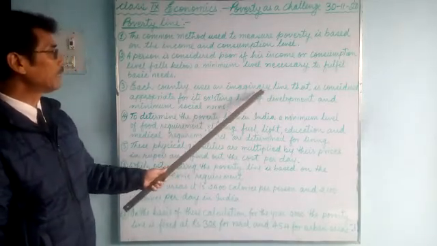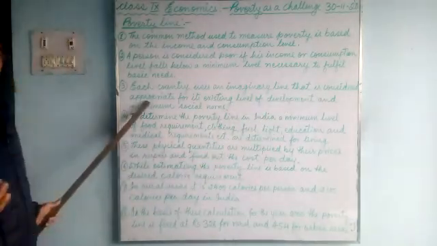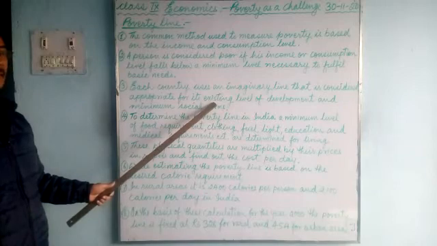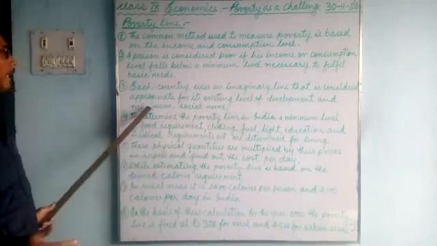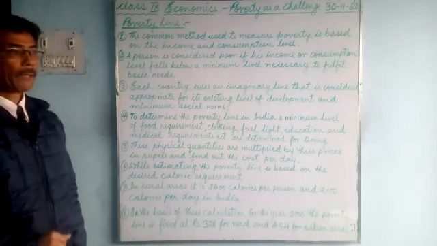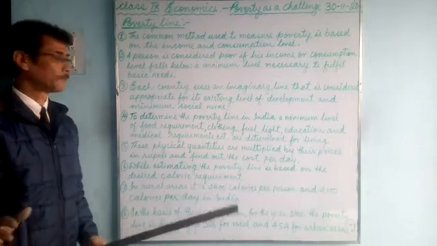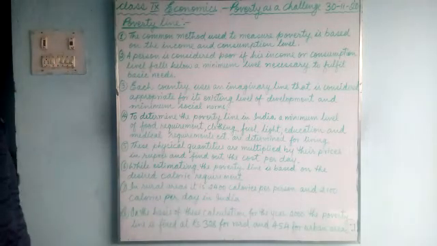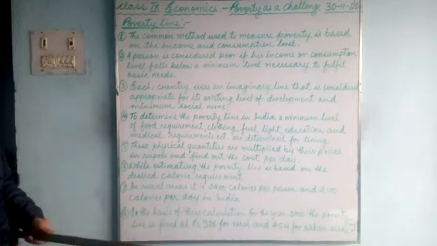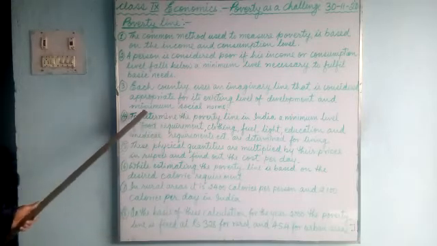They use an imaginary line that is considered appropriate for its existing level of development and minimum social norms. Norms means rules. Each country has a different poverty line. It does not match. According to their economic development and status, the poverty line is estimated according to the population.